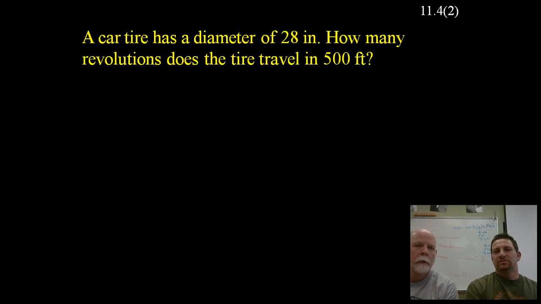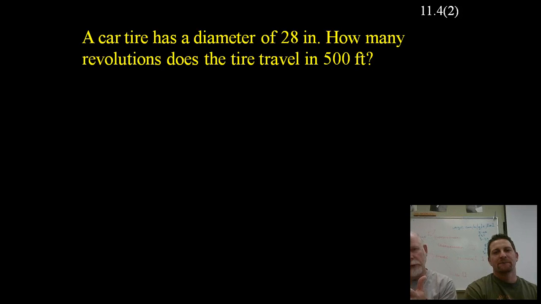Yep. Okay, so another similar example here: a car tire has a diameter of 28 inches. How many revolutions does the tire travel in 500 feet? Well, you kind of need to make the correlation here of what a revolution is. If you think about a tire spinning one time around, how far does the car actually travel?